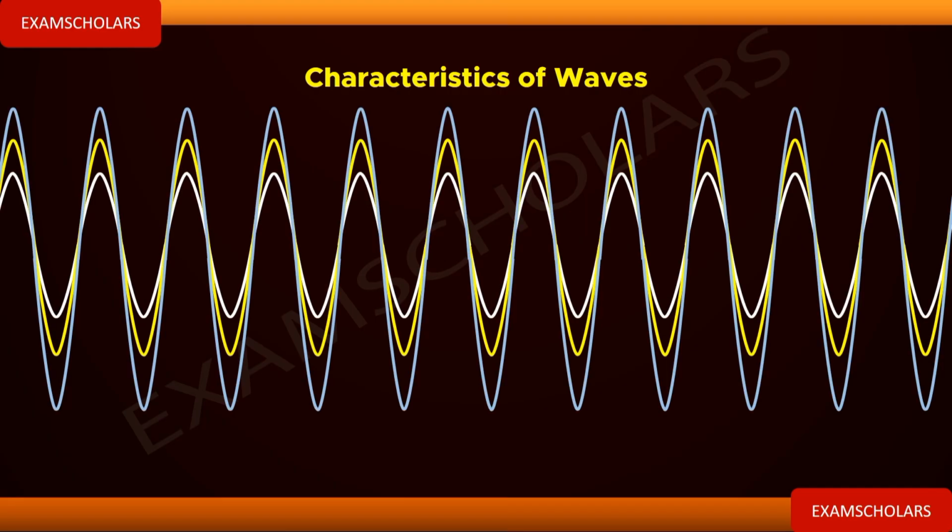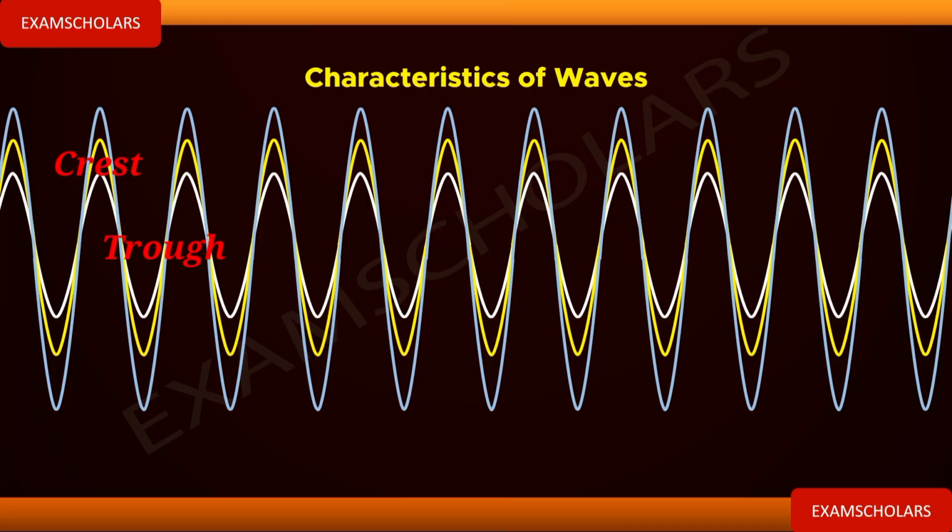Can you see that? Now, what do you observe? You observe that the two waves perfectly align with each other. The crest of one corresponds with the crest of the other. The trough of one corresponds with the trough of the other. Isn't it? That is what is known as constructive interference.